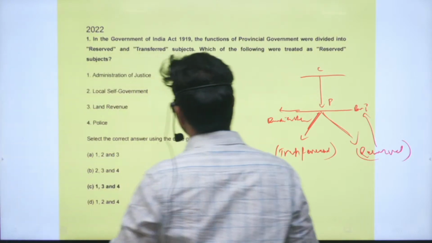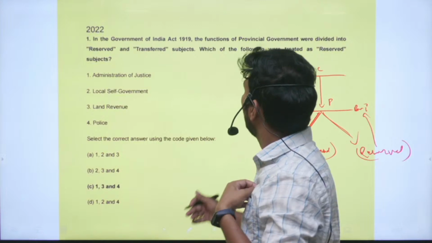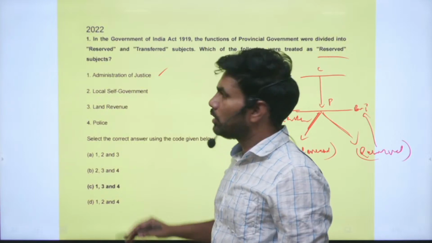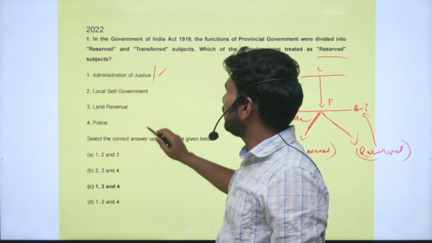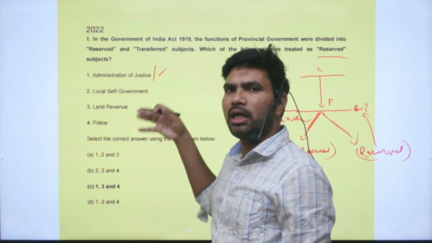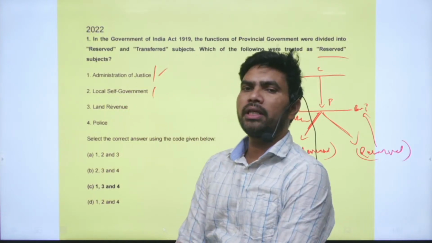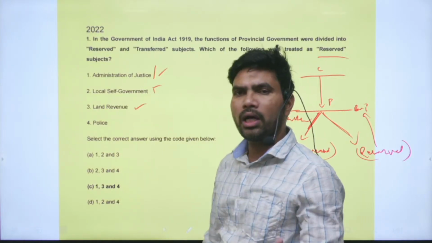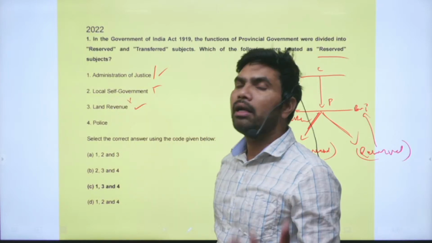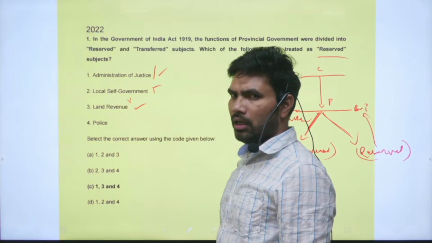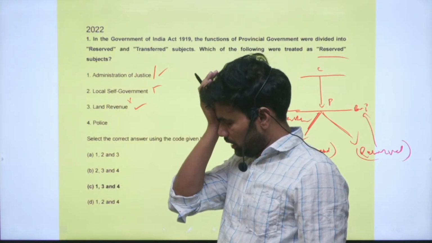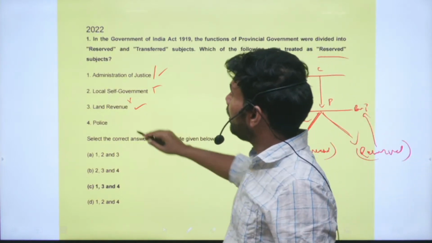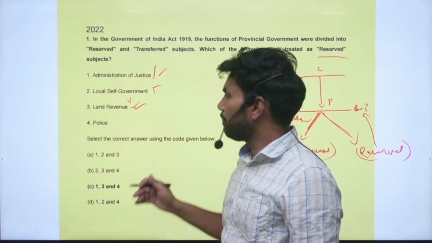So what are the subjects that were placed in the reserved list? We will see administration of justice: because it is important, it was retained. Local self-government: at that time it was not that important, and it is also associated with expenditure of money, so it was transferred to Indians. Land revenue: collection of land revenue was the primary and major source of income for the British government that was there in India, the East India Company not being there at that time.